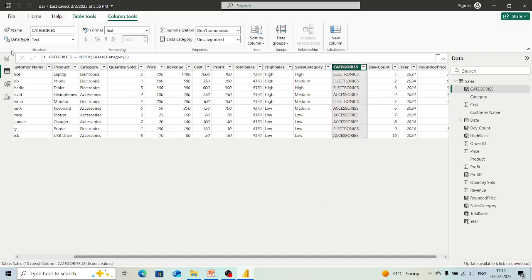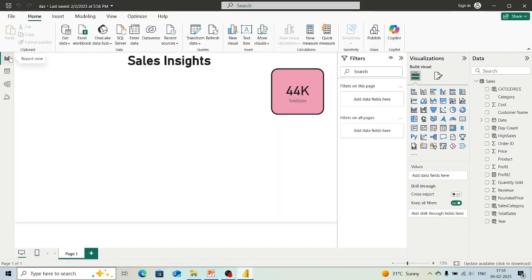So again we will go to this report view. Here you can see the name has been changed. We have this categories calculated column, and the next one must also have been updated in our data set. Here you can see that year has been updated over here.